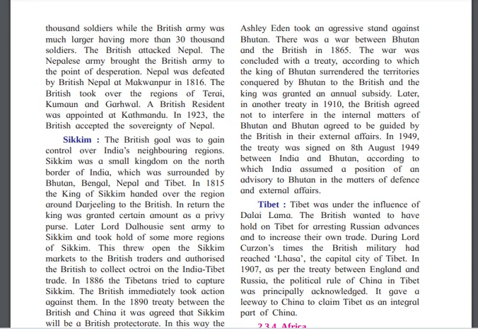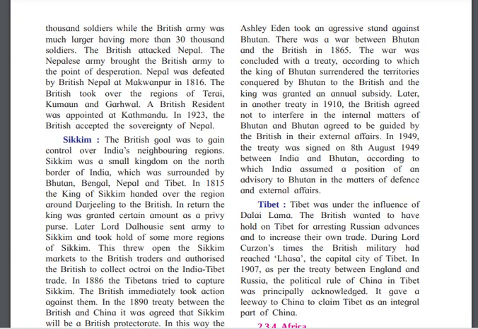The war was concluded with a treaty between Bhutan and the British, according to which the king of Bhutan surrendered the territories conquered by Bhutan to the British, and the king was granted an annual subsidy. So after the war a treaty was signed, the king of Bhutan surrendered some part of the area to the British, and the British gave an annual subsidy in return, which means the money they give annually.